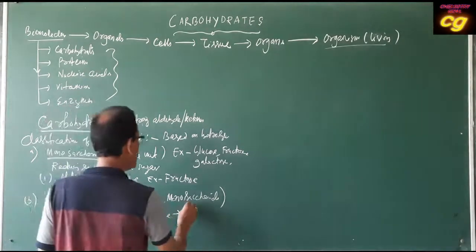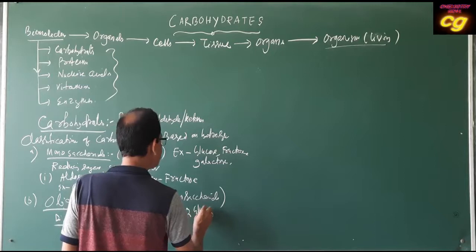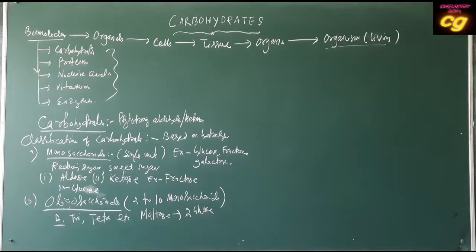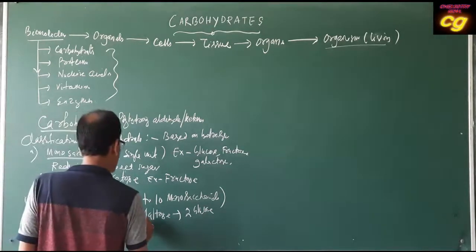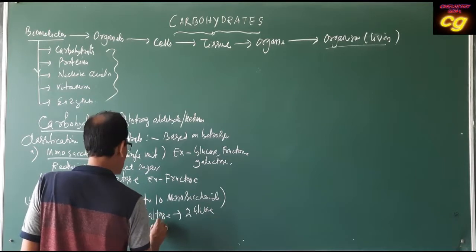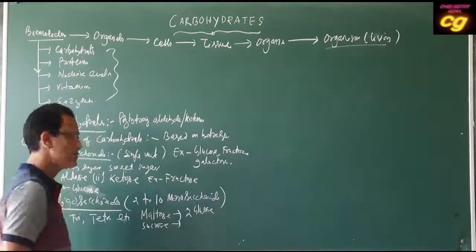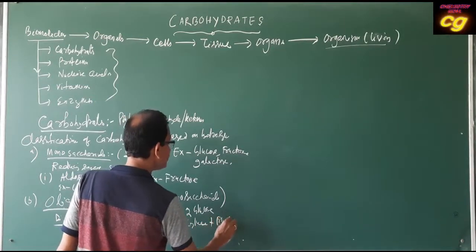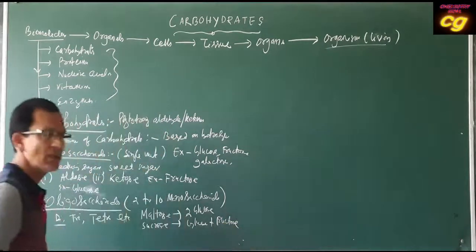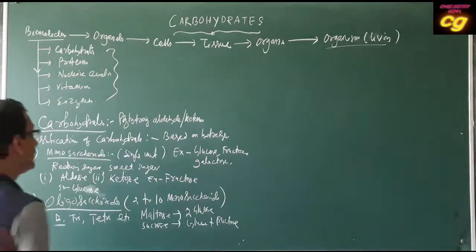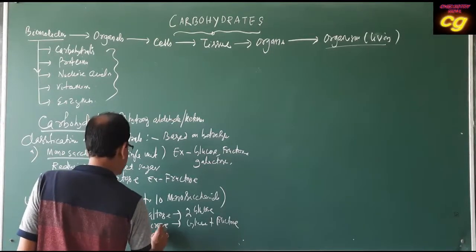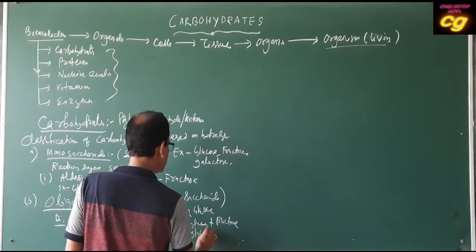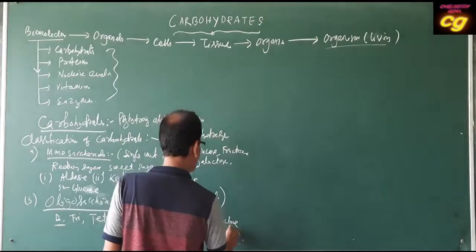Maltose contains 2 molecules of glucose on hydrolysis. Maltose gives 2 molecules of glucose, and sucrose gives 1 molecule of glucose plus fructose. Okay, it gives glucose and fructose. And lactose produces glucose and galactose.